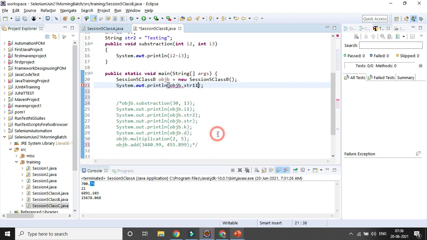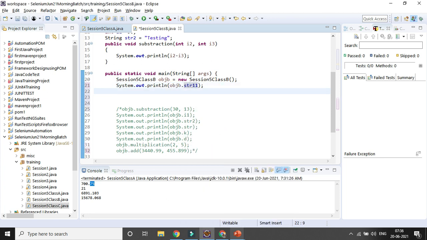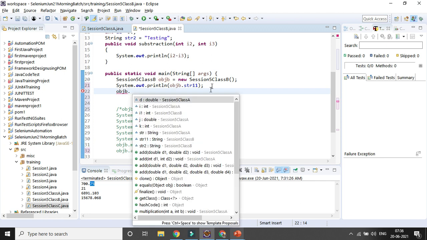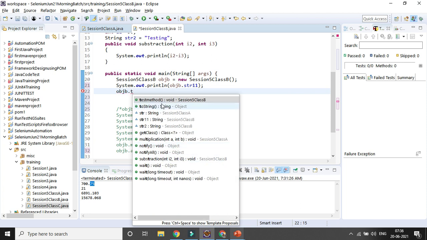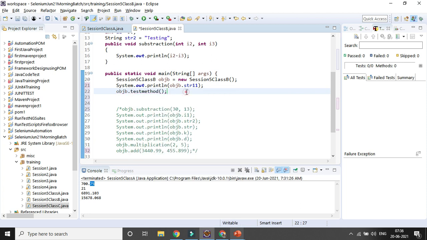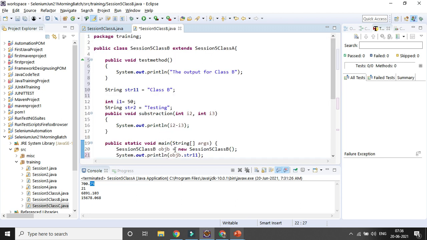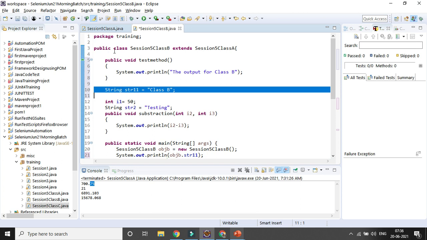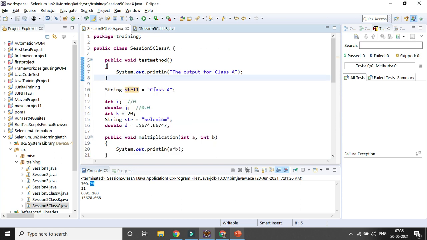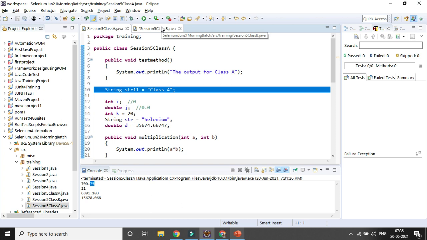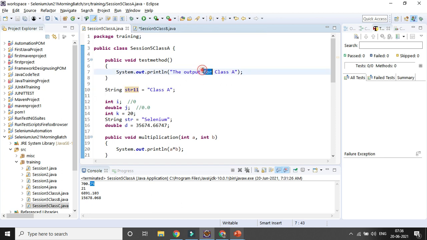This is the common part, and after that I will also be using dot another method, which is test method. So these are common in nature, right? So the string 1 variable is common and the value is different here, class A and class B. Similarly, the test method output is different.